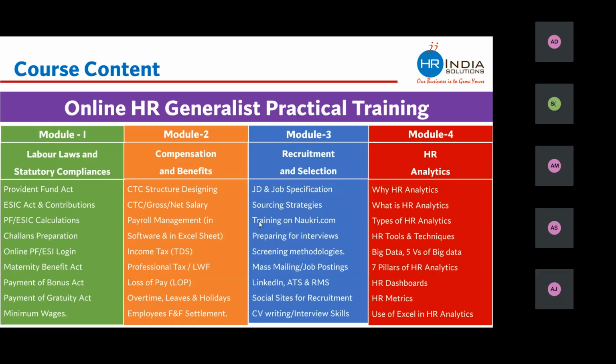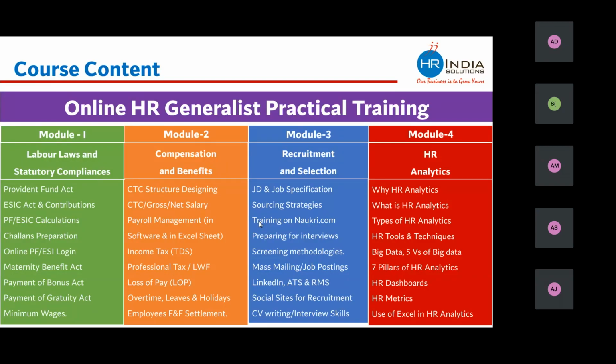And the fourth and last module is of HR analytics, which has become very important in the recent past. And we understand why HR analytics is needed, what exactly is HR analytics, what are the various tools and strategies which are used in this, and how various HR dashboards and HR metrics can be used to handle analytics. This is all about the course or entire HR Generalist practical training which we are offering.